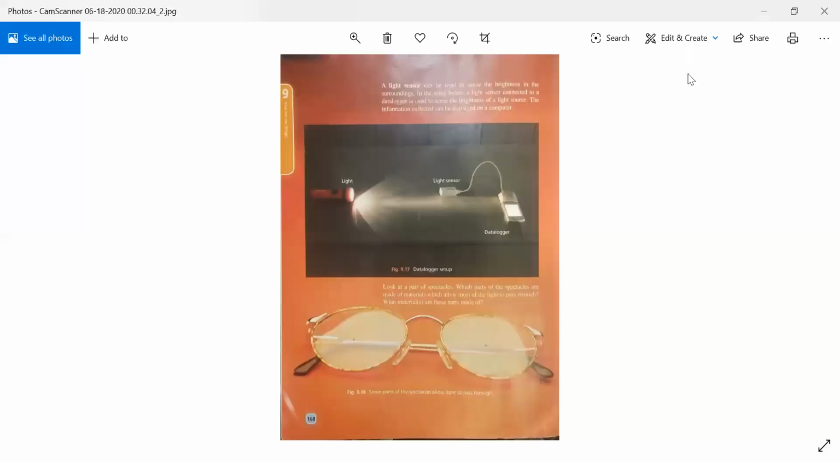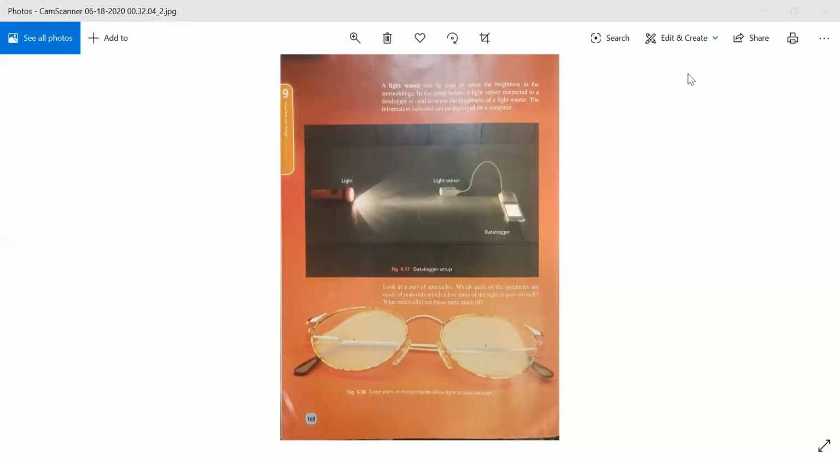Open page number 168. A light sensor can be used to sense the brightness in the surroundings. In the setup below, a light sensor connected to a data logger is used to sense the brightness of a light source. The information collected can be displayed on a computer.